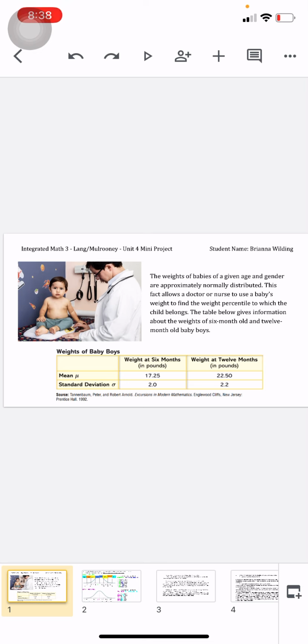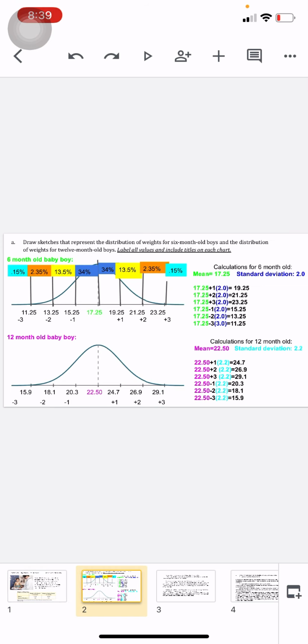The mean weight of the 6-month-old is 17.25 pounds and the standard deviation is 2. Then to the right of the table, it reveals the 12-month-old's mean weight of 22.50 and a standard deviation of 2.2. Now on the next slide, we carry this information over and use it to fill in the chart.